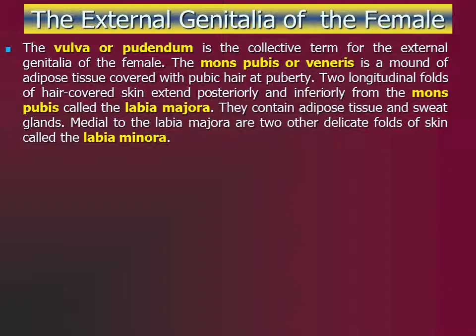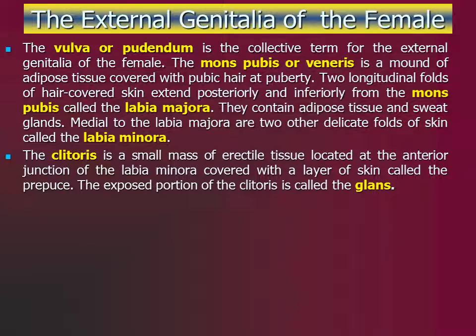From the mons pubis, extending posteriorly and inferiorly, are two longitudinal folds of hair-covered skin called the labia majora. This is the female homologue to the male scrotum. These two folds of skin contain an abundance of adipose tissue and sweat glands. Medial to the labia majora are two other delicate folds of skin called the labia minora. The labia minora do not have hair and have just a few sweat glands, but possess numerous sebaceous glands.